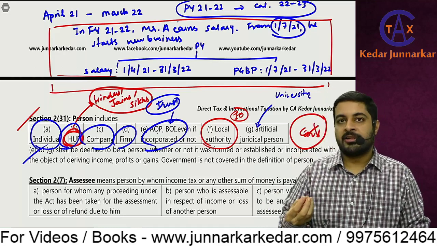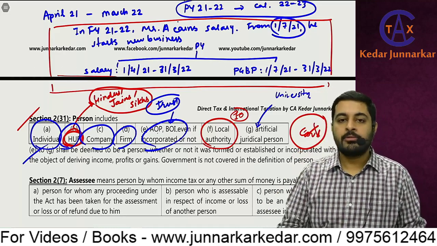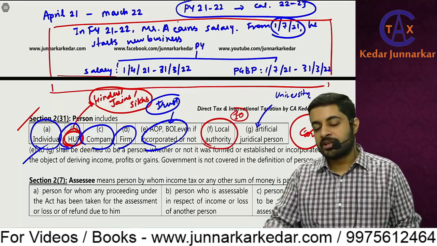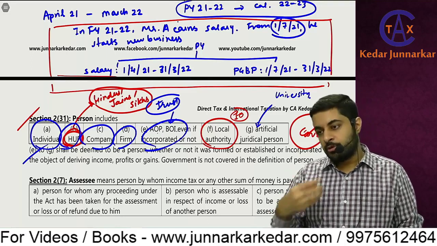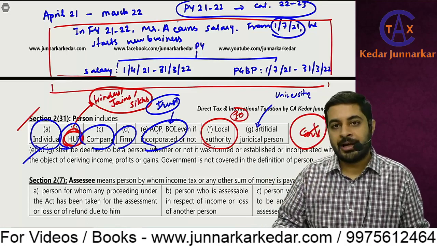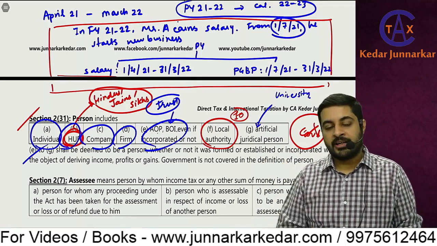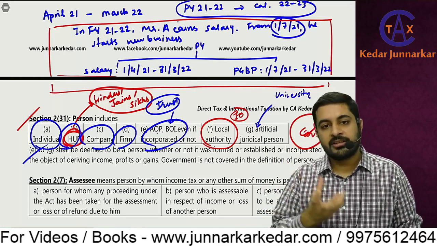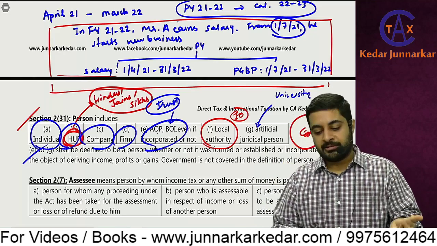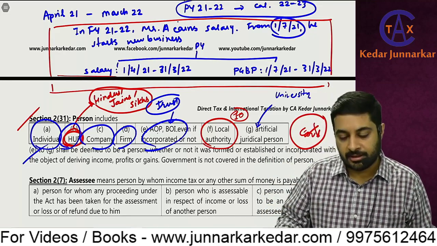So for example, my trust is into rural education for poor children. To give education to poor children, I require money. So I do fundraising programs, or I do different activities from where the trust earns income. That income is income of the trust, which would be taxed, subject to some exemptions which are there.